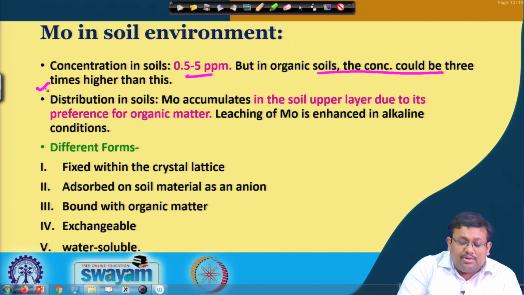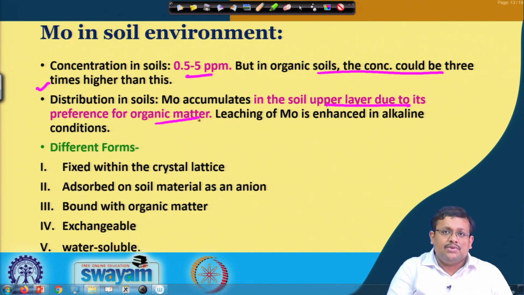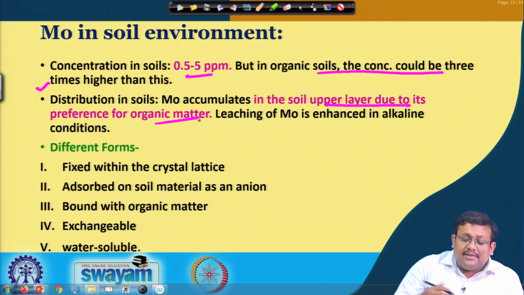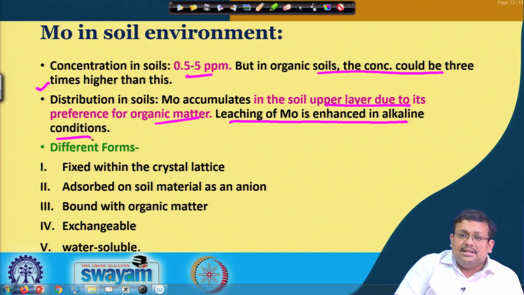If you consider the distribution in the soil, molybdenum accumulates in the upper soil layer due to its preference for organic matter. One important pattern you have seen is that most trace elements like copper and lead have high affinity towards organic matter. Molybdenum also has a similar kind of affinity, so it tends to get bound by organic matter due to the chelation action, and leaching of molybdenum is enhanced in alkaline conditions. So molybdenum gets leached in alkaline soils.